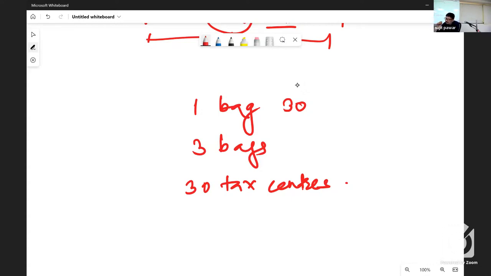That is 15. So first 10 and then 15. Together 25 tax collection centers we have passed. How many are remaining? 5. And exactly 1 complete bag is remaining. So from those 30 coconuts, we have to pay only 5 from that one. So 30 minus 5, 25. Is it clear? Got it?